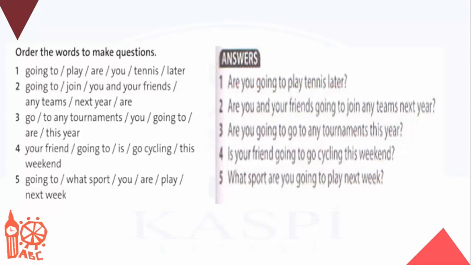Number 4. Is your friend going to go cycling this weekend? Because we are talking about your friend, then we know that we need to use is. And because this is a question, we know we need to have is as the first word. Then the subject, your friend, then going to, and then the base form of the verb, go. Number 5. What sport are you going to play next week? In number 5, we see that we have a WH question word, what. After that, then we have am, is, are, the subject, then going to, and then the base form of the verb when we are using this in a question.